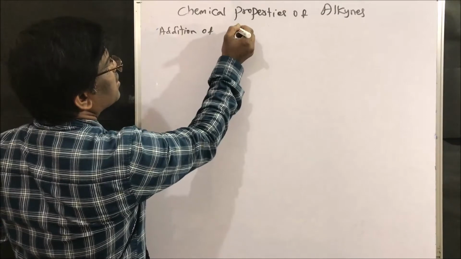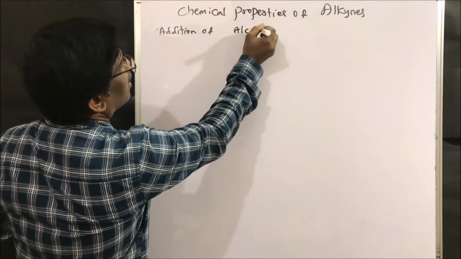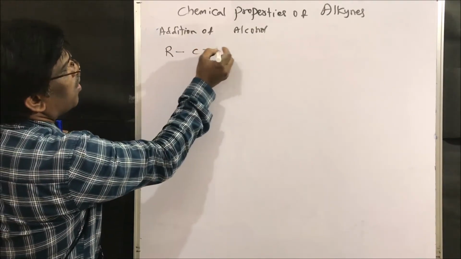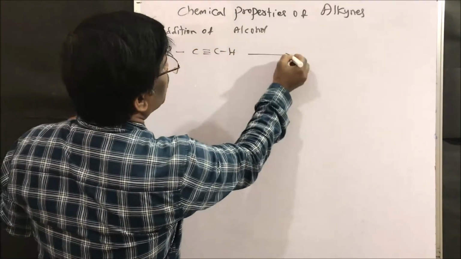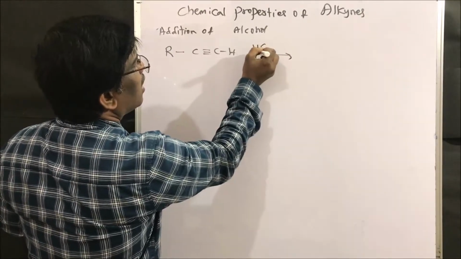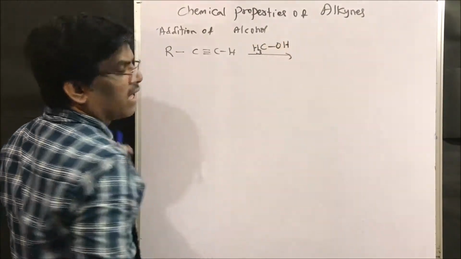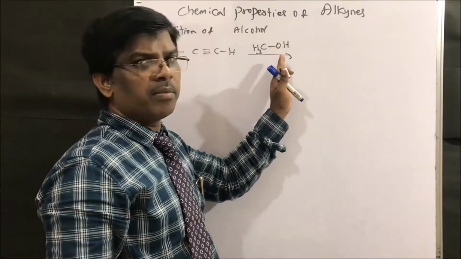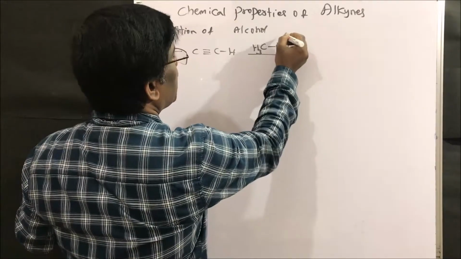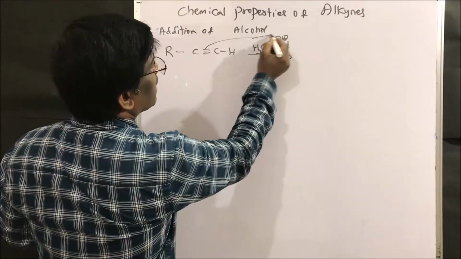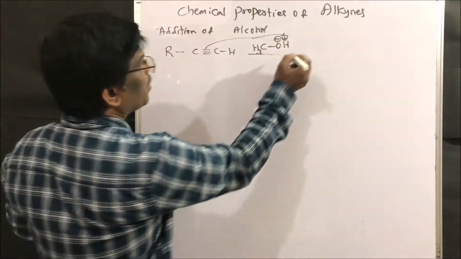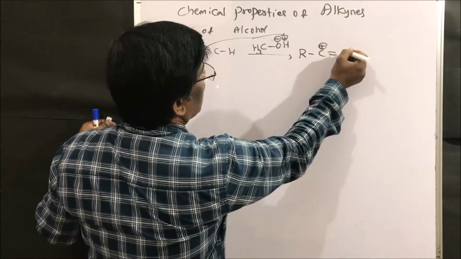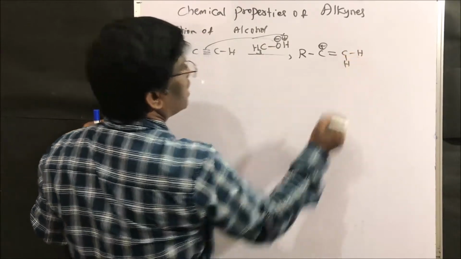Yes, let us take addition of alcohol, right? So take a common example, R-C triple bond CH. I am going to react it with methanol. Methanol, compared to alkyne, is going to be acidic, so it gives rise to plus and minus ions. It reacts with H plus ions to give R-C double bond with a positive charge, and here it is hydrogen and hydrogen.